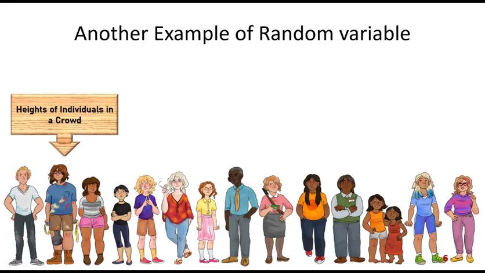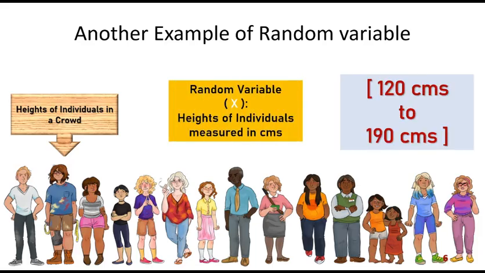Now I take another example. Here we are looking at a crowd of people. You see people from different ethnic groups standing before us in the form of a queue. We are interested in measuring the heights of each of the individuals. Let x be a random variable which represents the height of the individuals.